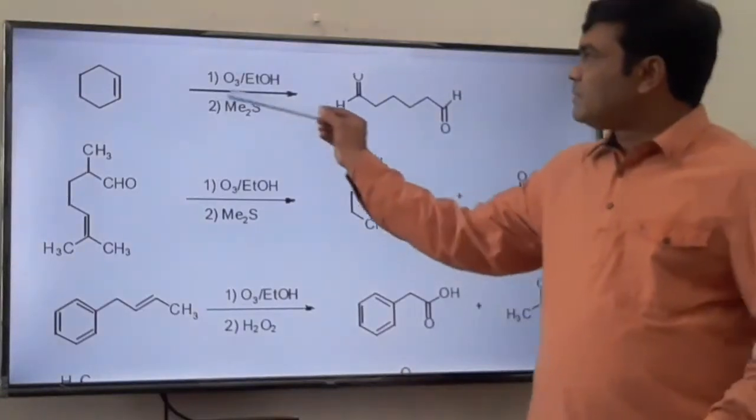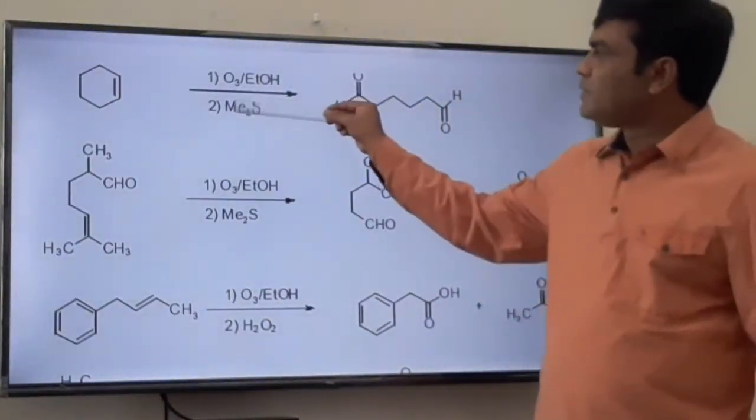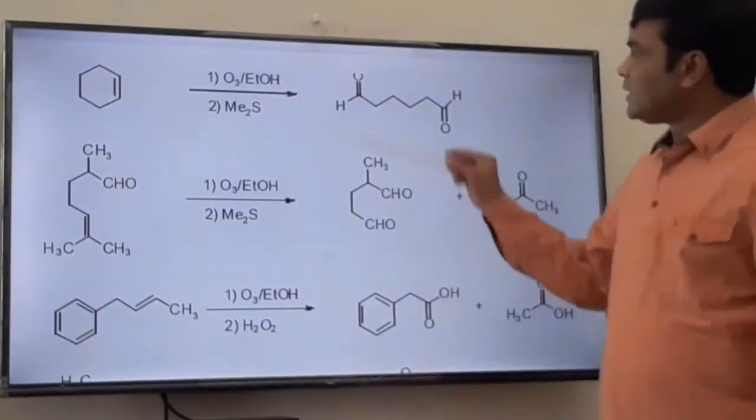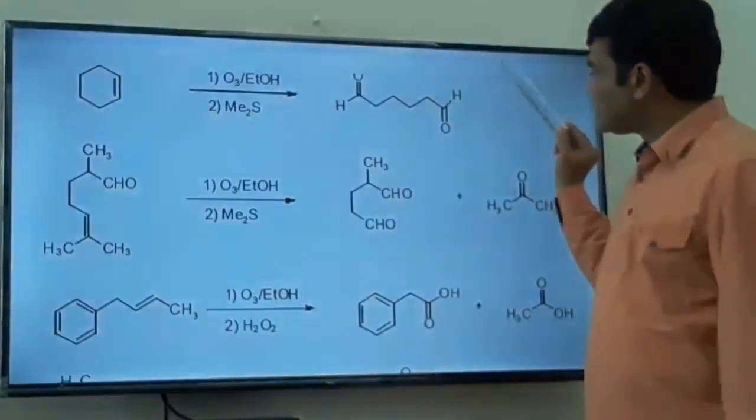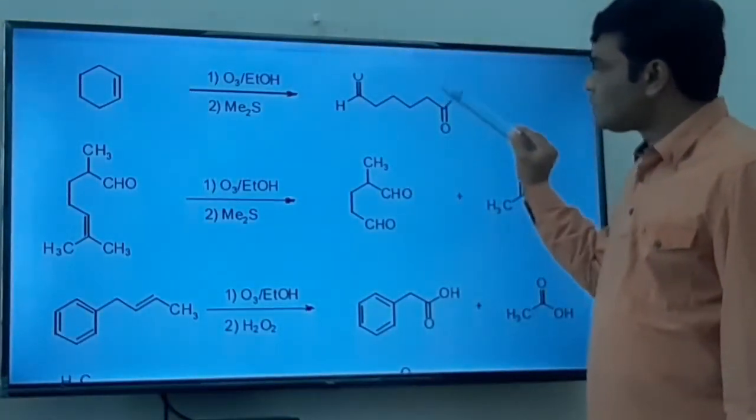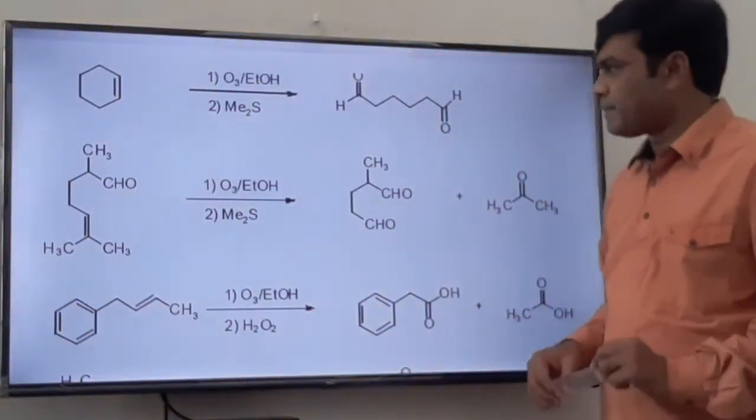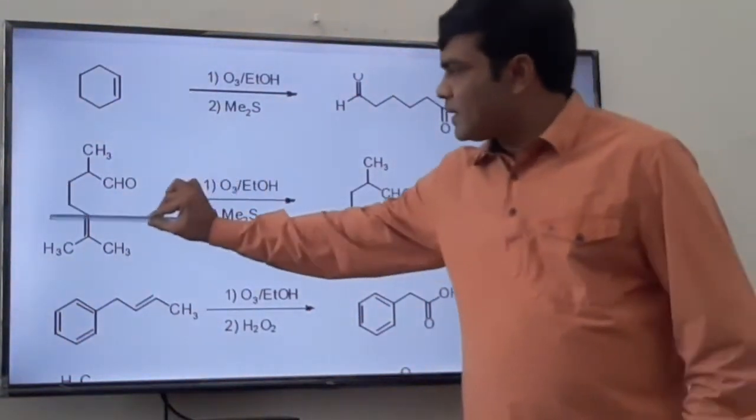Now with dimethyl sulfide the aldehyde is formed. What happens if we use hydrogen peroxide here? Here we will get COOH, that is carboxylic acid. Here also COOH, that is carboxylic acid. Here it is carbon-carbon double bond,